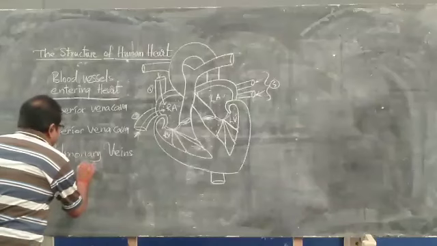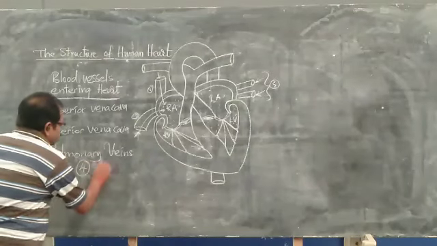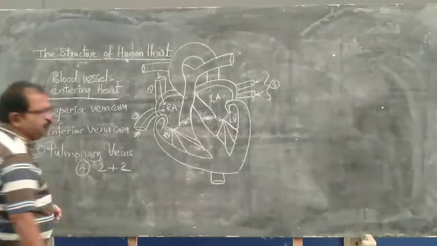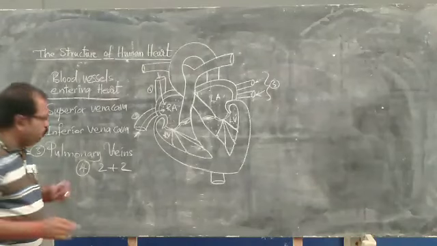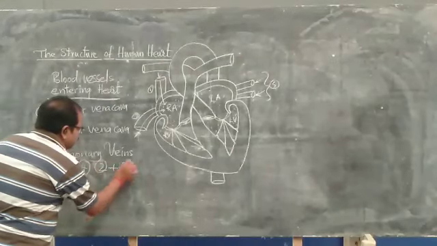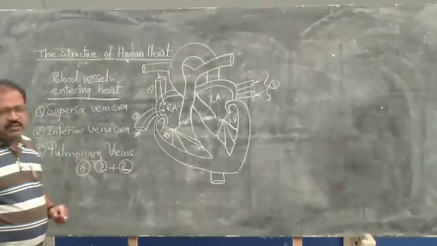Four pulmonary veins are present, two plus two: two from the left side and two from the right side. As I mentioned here, one pair of pulmonary veins enters from the right and one pair from the left. All four pulmonary veins enter into the left auricle only.